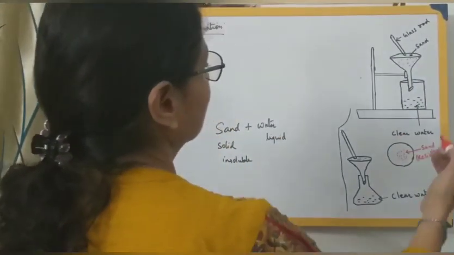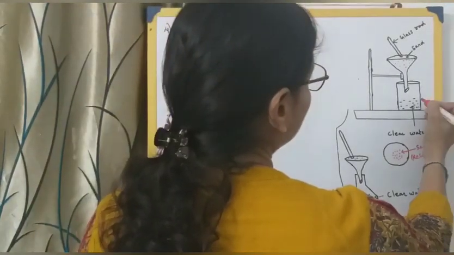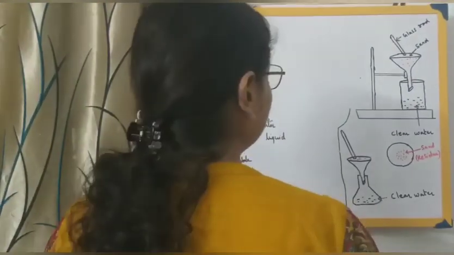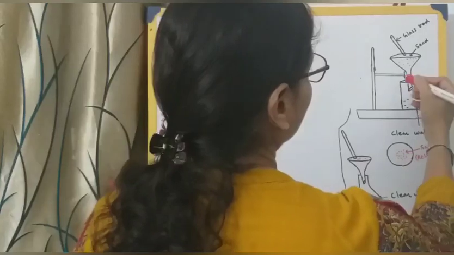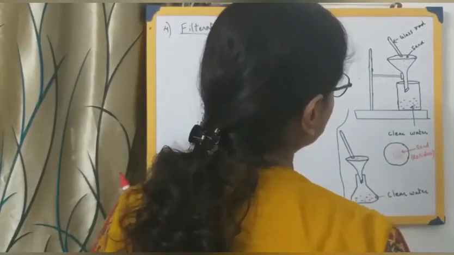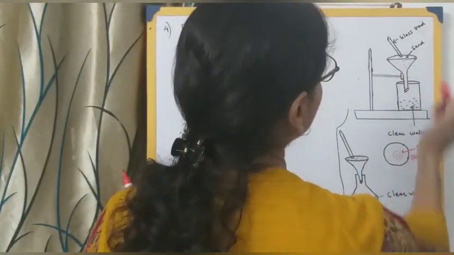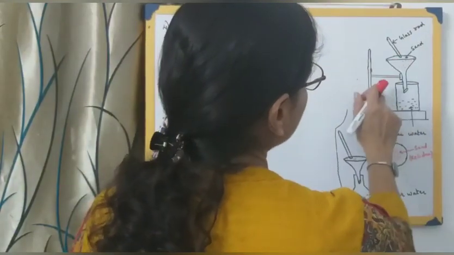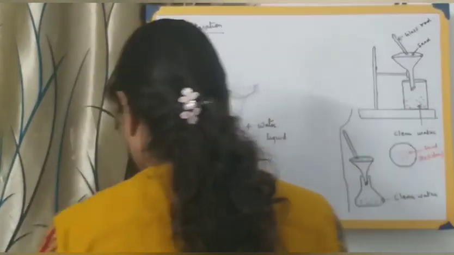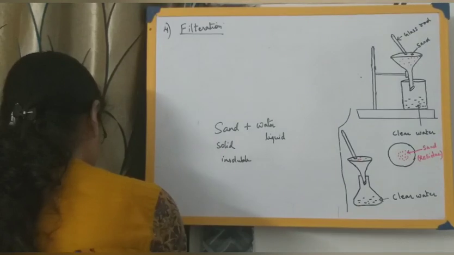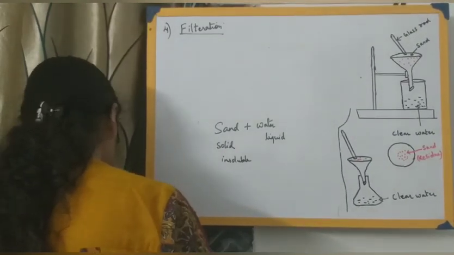So look over here. This is a beaker which has been taken over here, and we arrange this whole thing in this way. You can see that this is a funnel. The funnel has been supported with the help of a stand.